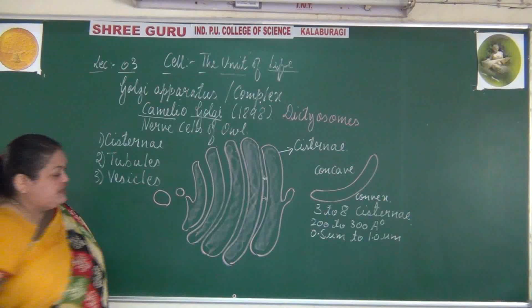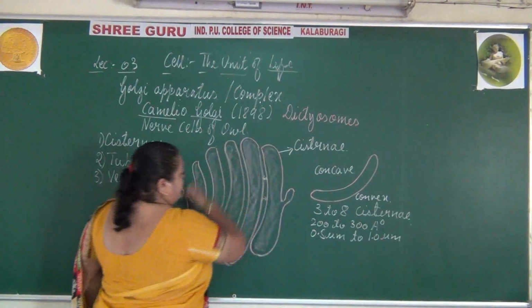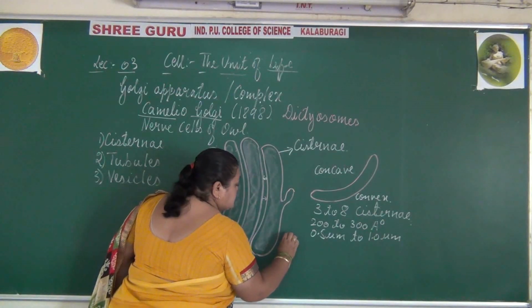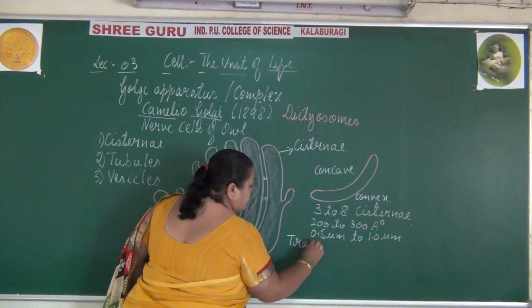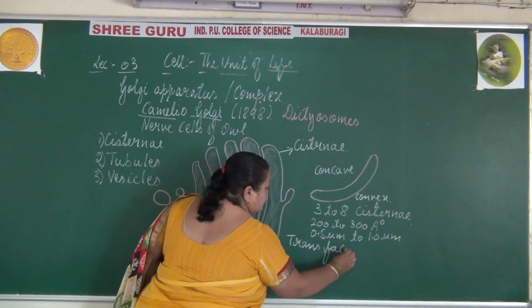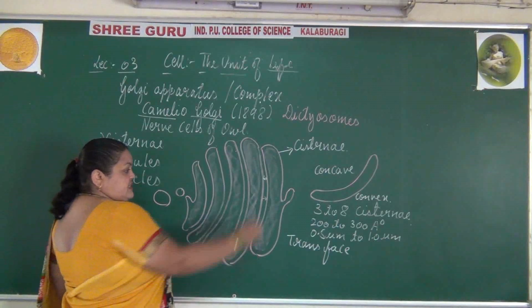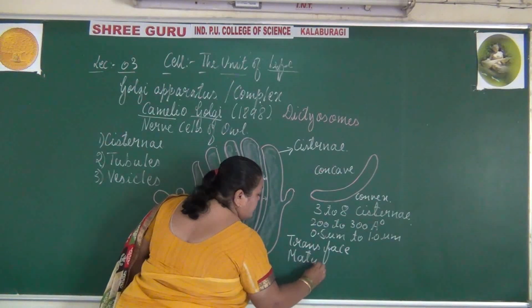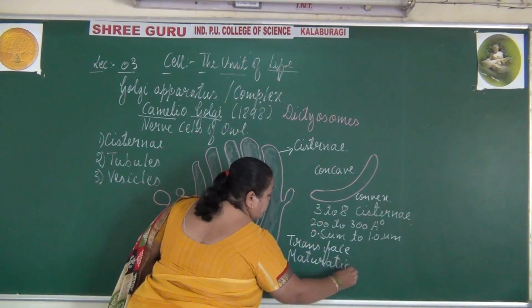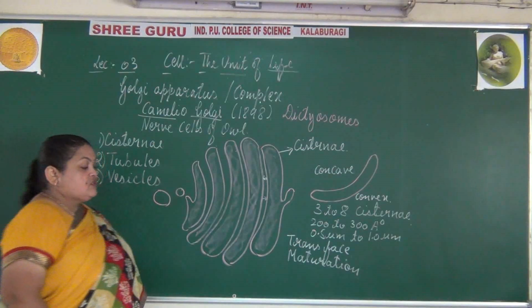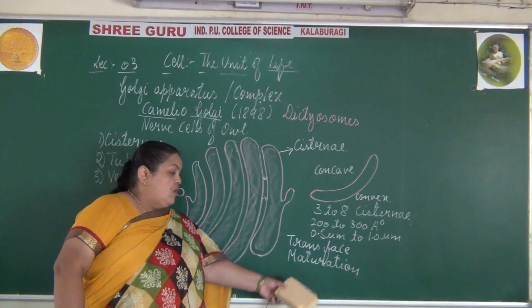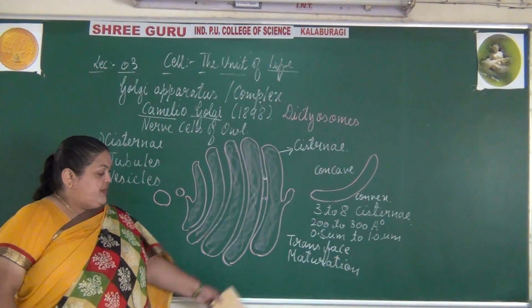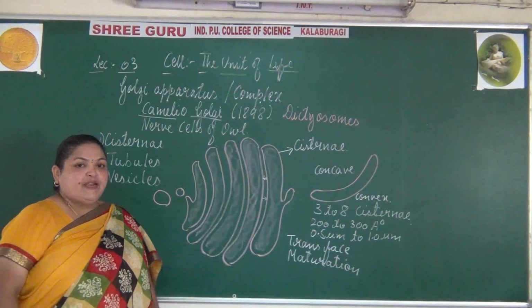If you consider this figure, we will take this end as the convex end, which is also known as the trans phase or maturation phase. Why is it called the trans phase, or why is it known as the maturation phase? It is dealt with later on.